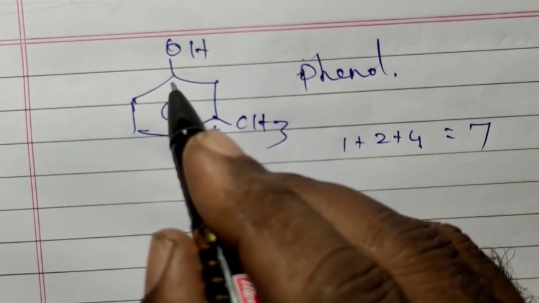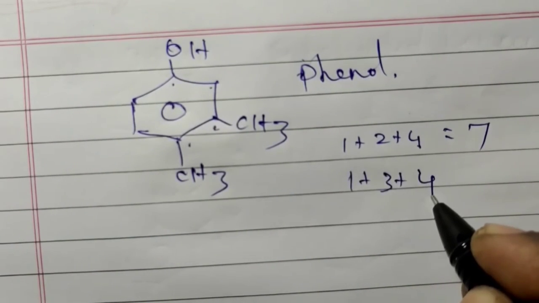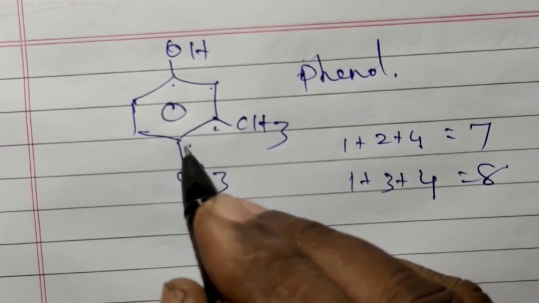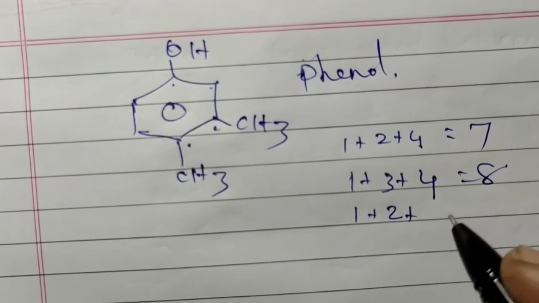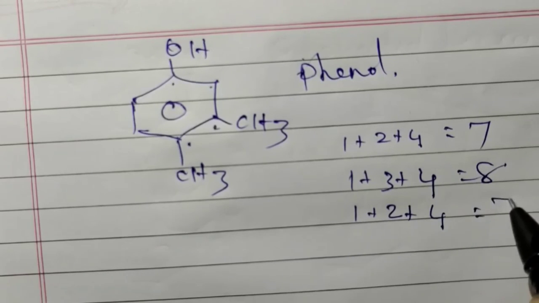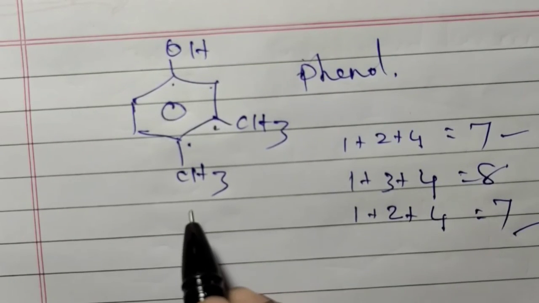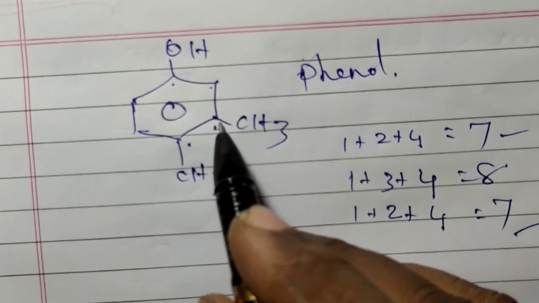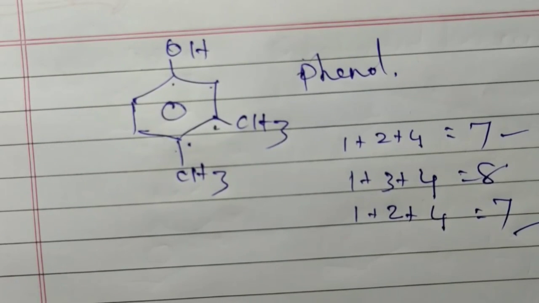If we consider this as 1, we get 1 plus 3 plus 4, which is 8. But if we give this as number 1, we get 1 plus 2 plus 4, which is 7. So 7 is the lowest number, and we can select either way.